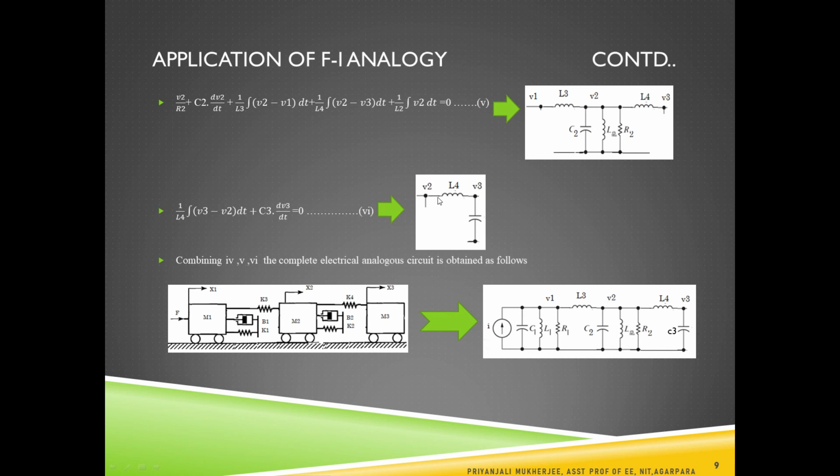So L4 is connected in between V2 and V3, and for V3 only the C3 is connected. So this capacitance is C3. Now if we combine the three equations, that is equation 4, 5 and 6, then we can find out the complete circuit like this, and this electrical circuit is analogous to this given mechanical circuit using the force current analogy.